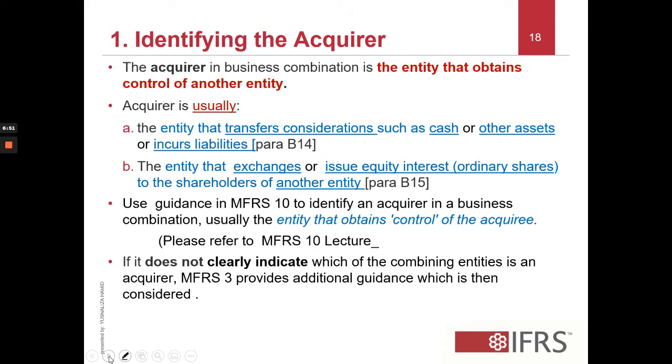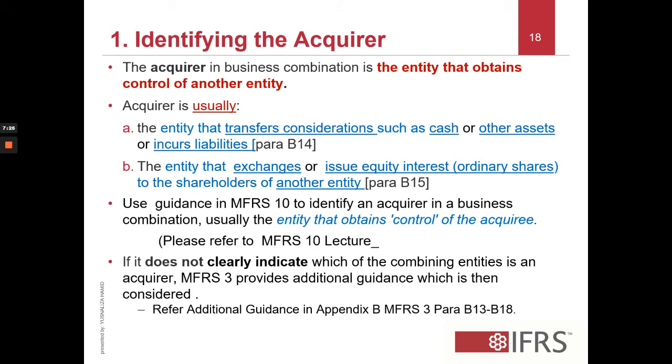If the information or agreement available does not clearly indicate which entity is the acquirer, MFRS 3 provides additional guidance, which is then considered. You can refer to Appendix B of MFRS 3, paragraphs B13 to B14.